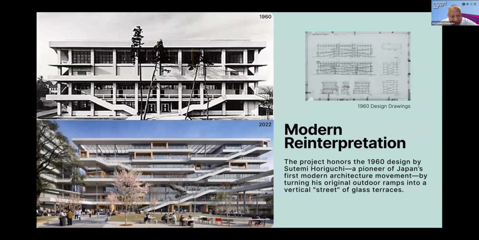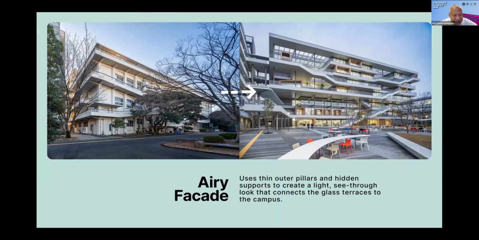So we could see that even an old building could be remodeled into something more lively, having more spirit, that still keeps the spirit of the old building. Let's see the old one on the left-hand side and the new one on the right-hand side.